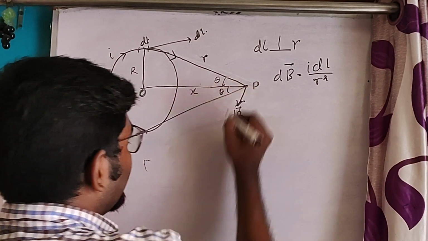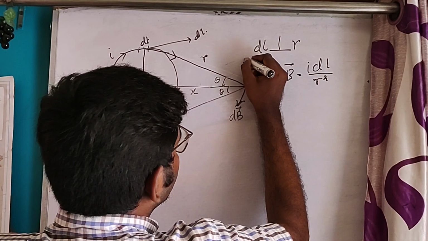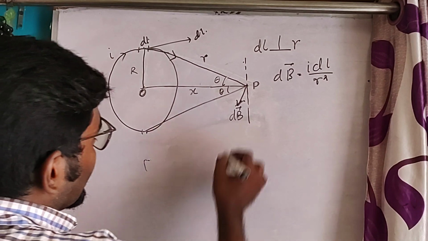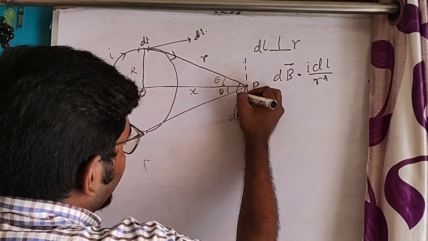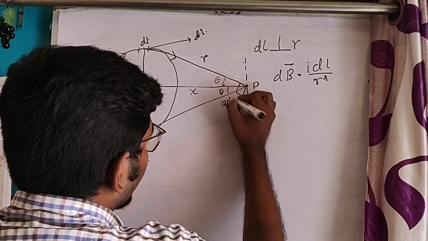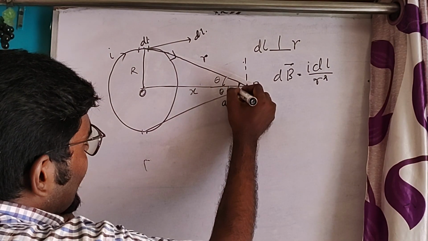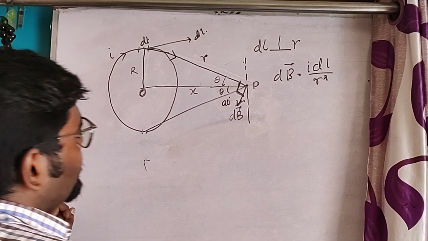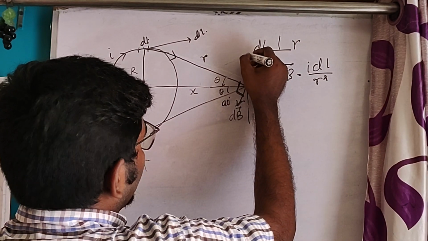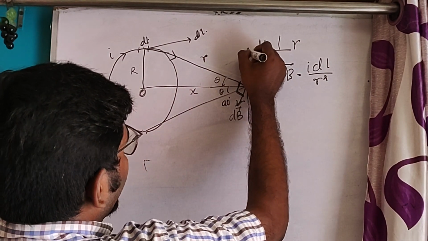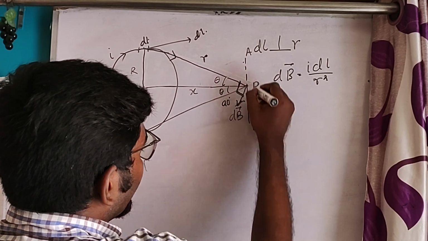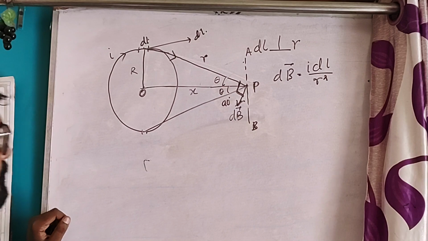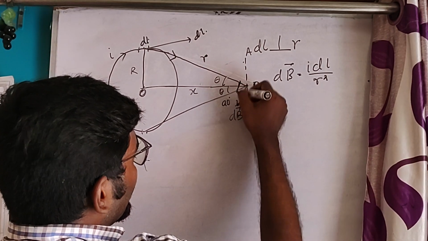This angle will be theta. Now see, this angle is 90 degrees. This angle is 90 degrees. Okay. Just naming this point as A, B, and this point is P. This angle